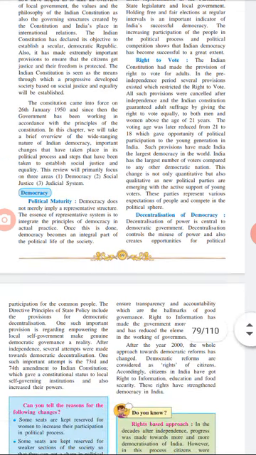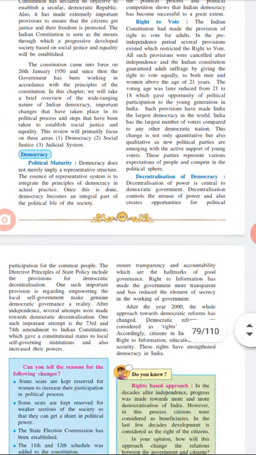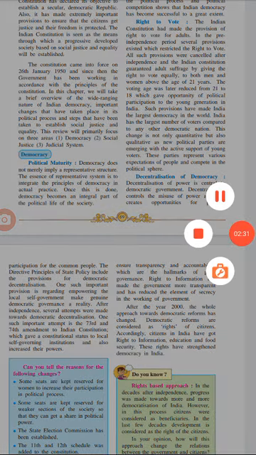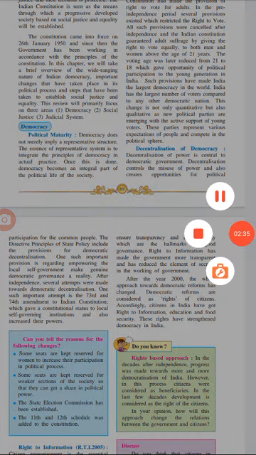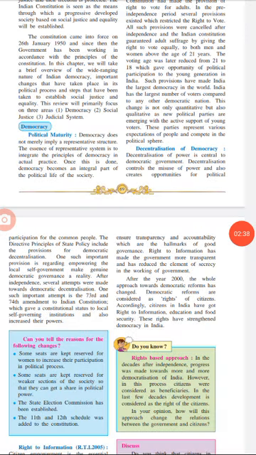Now, next is decentralization of democracy. In decentralization of democracy, the power should be distributed to all. Power should not be concentrated in one hand. If the power is distributed to all the people, there will be no misuse of power in the constitution.